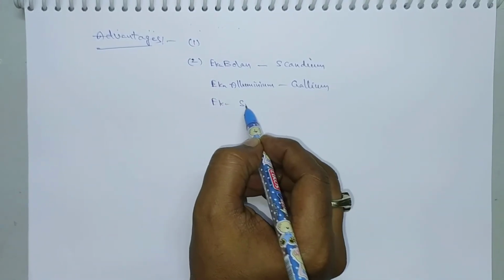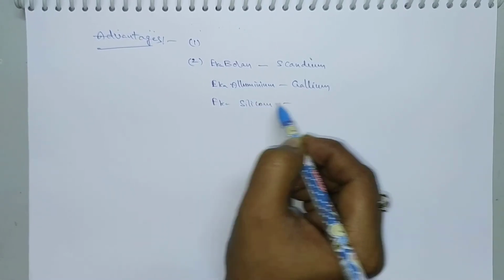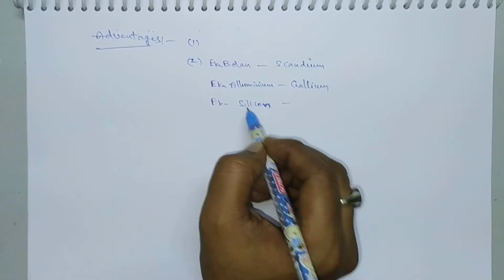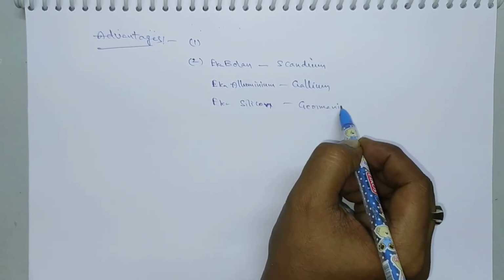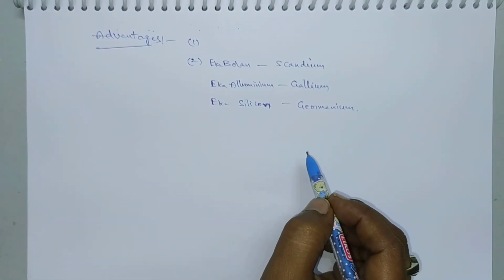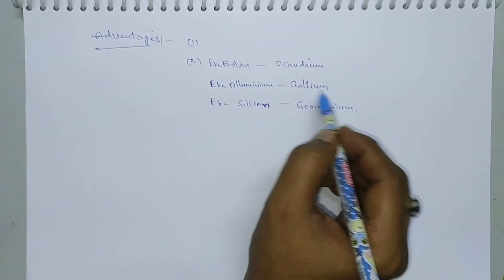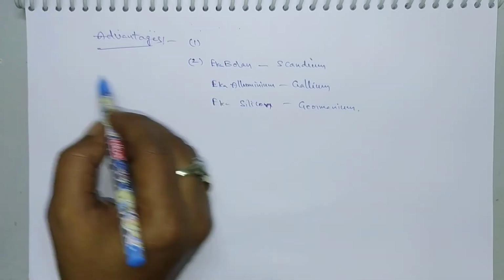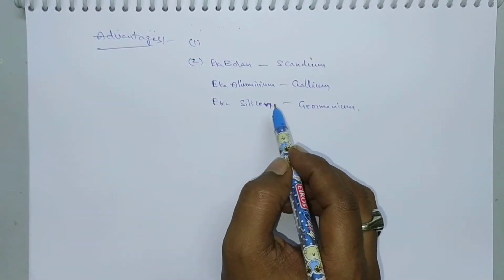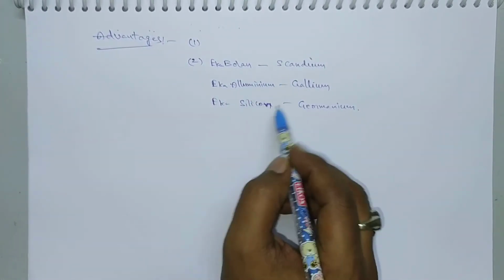And Eka silicon means an element which exhibits the properties of silicon, but it is not silicon. It is later identified as germanium. Sometimes they ask which of the following is Eka aluminum? Gallium is called Eka aluminum. You have to remember these points. So in the discovery of new elements, this periodic table plays a vital role.